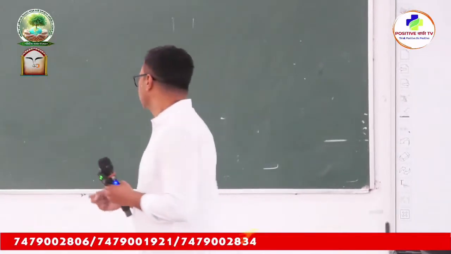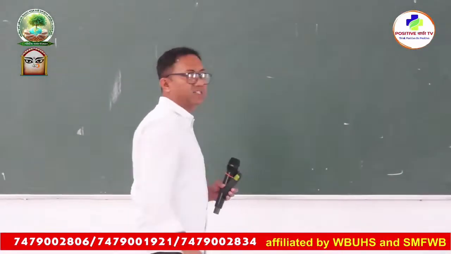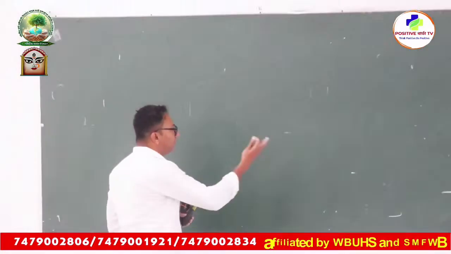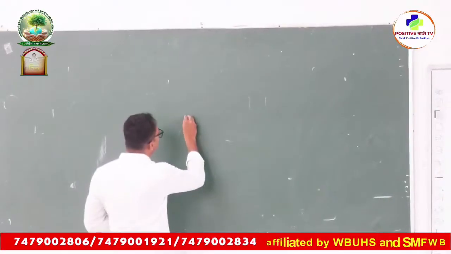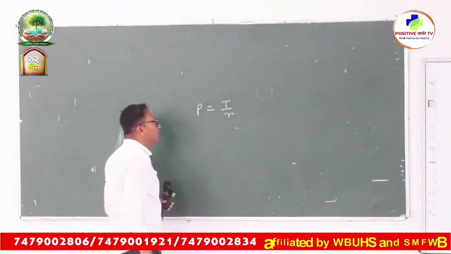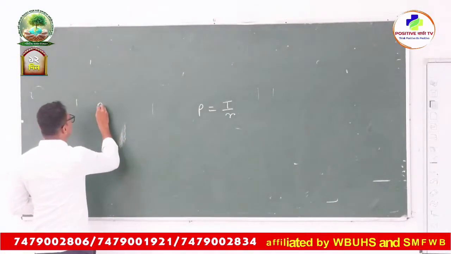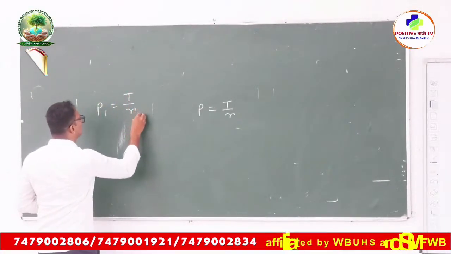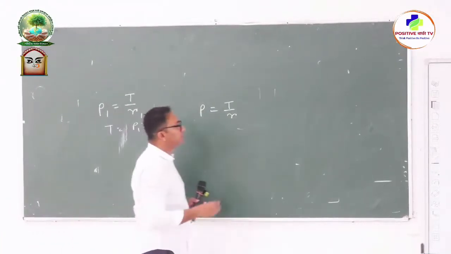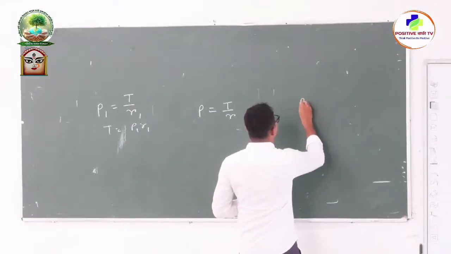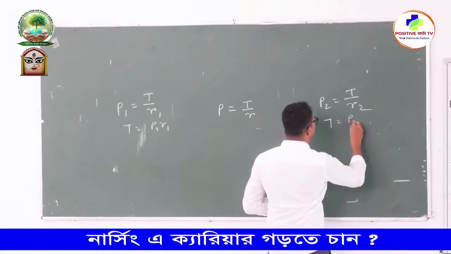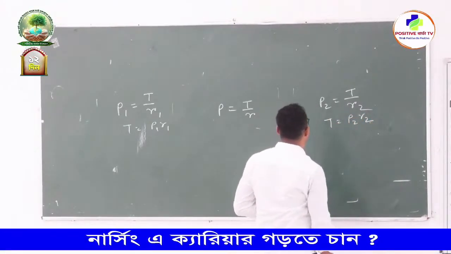So anyway, the pressure inside is surface tension and it is same for both 1 and 2. So from the Laplace law, we know that P is equal to T by R, right? So for alveoli 1, P1 is equal to T by R1, or T is equal to P1 R1, and for alveoli 2, P2 is equal to T by R2, so T is equal to P2 R2, right?